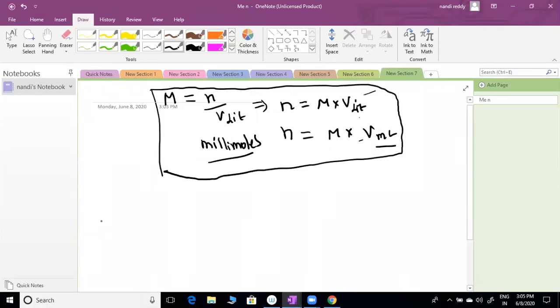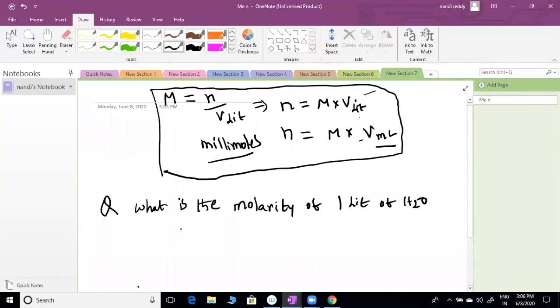One famous question, sir. This is how you can do it. What is the molarity of one liter of water? The density of water is generally, sir, 1 gram per mL. Clear?